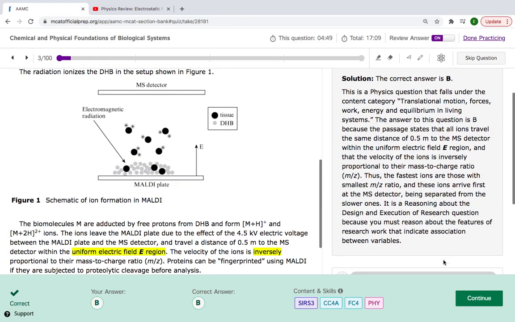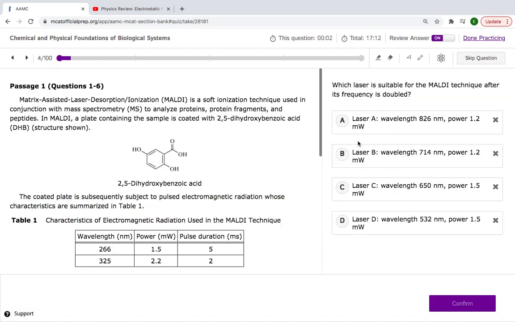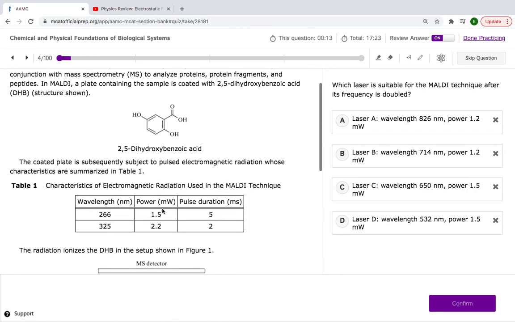Boom. Let's go. There's the explanation if you guys want to read it. Which laser is suitable for the MALDI technique after its frequency is doubled? Okay, let's look over here. These are the lasers they give us. These are the only lasers that are used in the MALDI technique. So, which one of these lasers is just like either of these two lasers used in the MALDI technique?